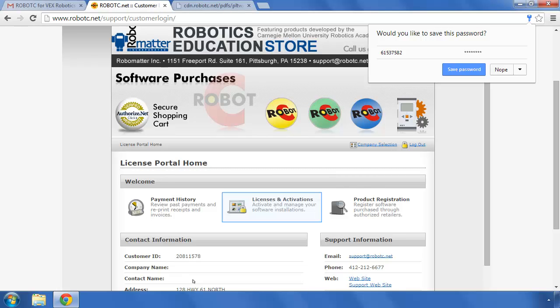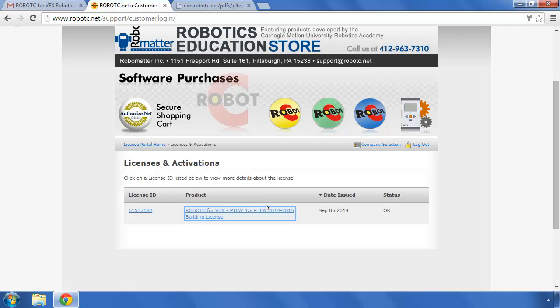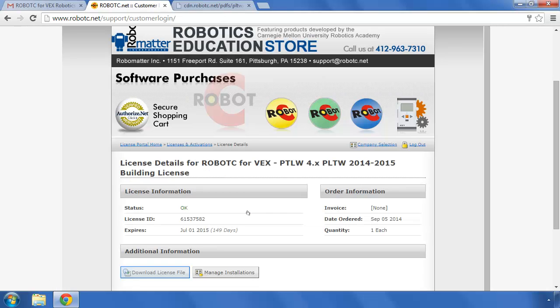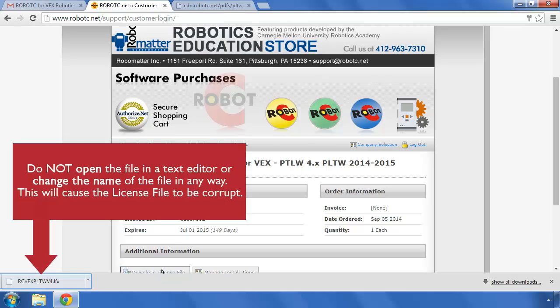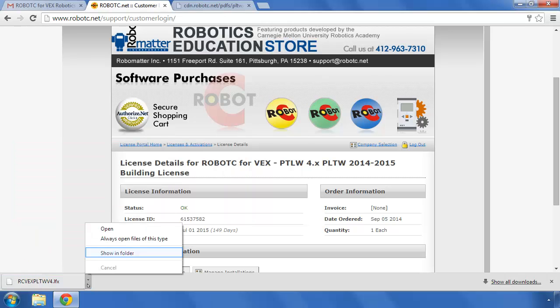Select Licenses and Activations. Select ROBOTC for VEX PLTW and download license file. The license file will download. It is very important to not open and edit this file with a text editor or change the name of the license file in any way.